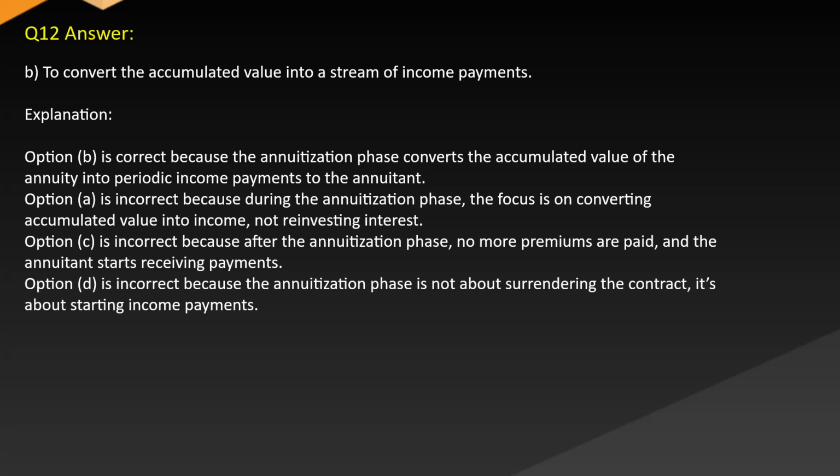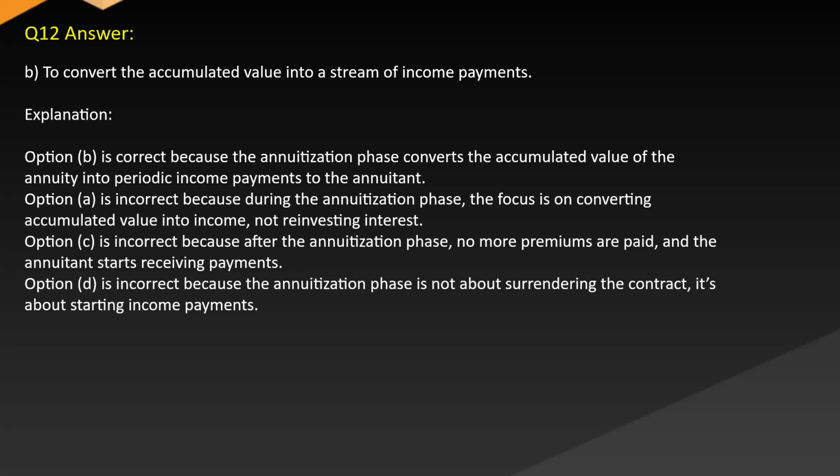Option A is incorrect because during the annuitization phase, the focus is on converting accumulated value into income, not reinvesting interest. Option C is incorrect because after the annuitization phase begins, no more premiums are paid and the annuitant starts receiving payments. Option D is incorrect because the annuitization phase is not about surrendering the contract, it's about starting income payments.